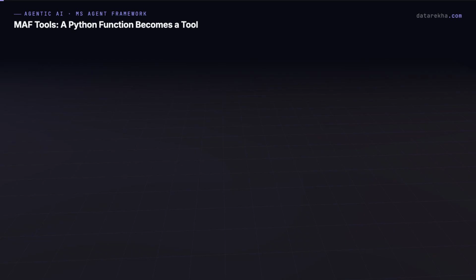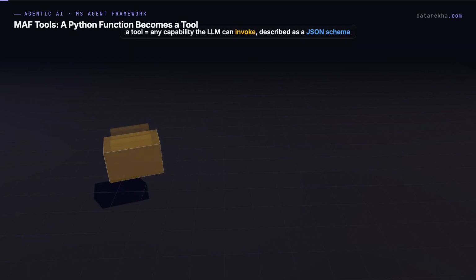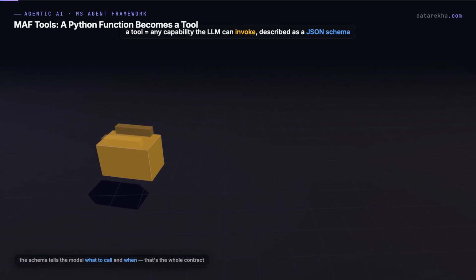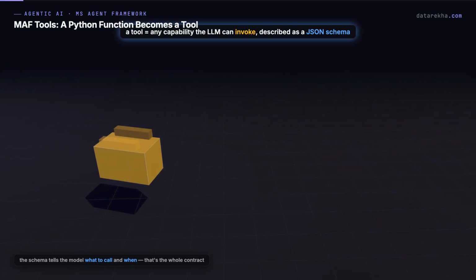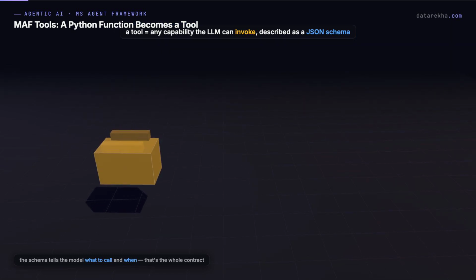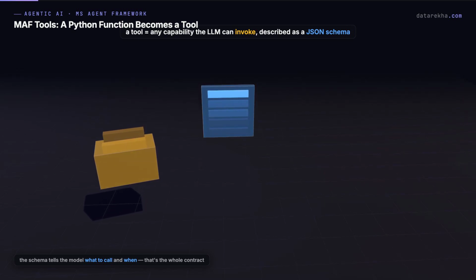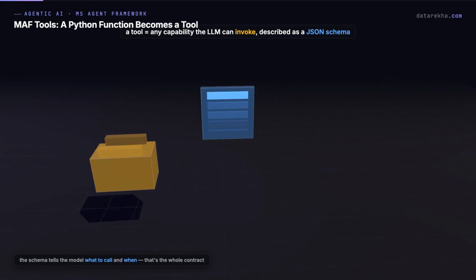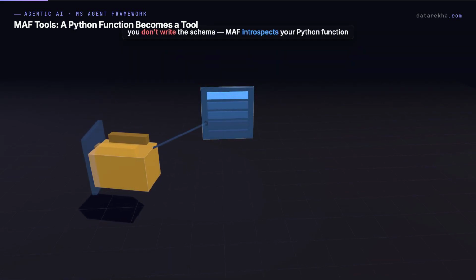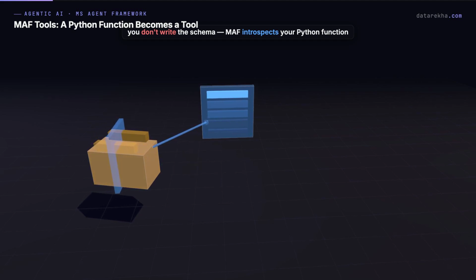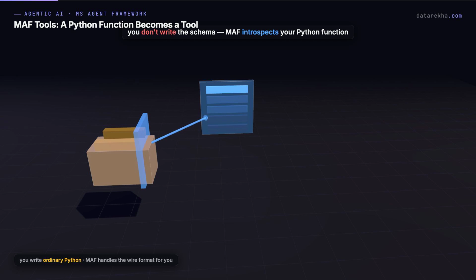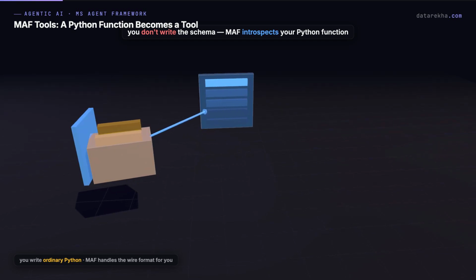Tools are where MAF earns its keep, and the contract is almost shockingly simple. A tool is any capability the LLM can invoke, described to the model as a JSON schema so it knows what to call and when. And here is the move: you do not write that schema. MAF introspects your Python function and builds it for you. You write ordinary Python, MAF handles the wire format.